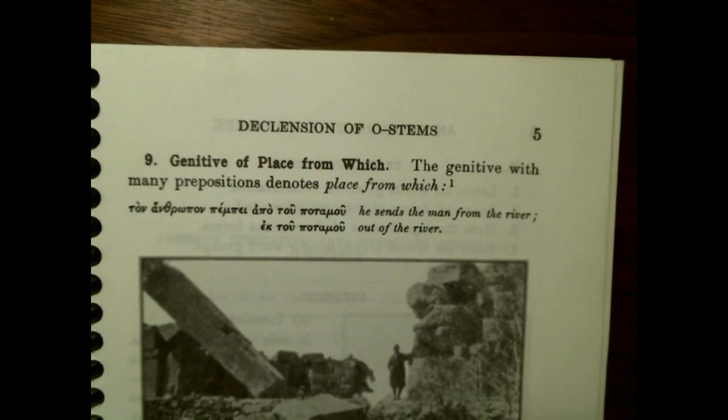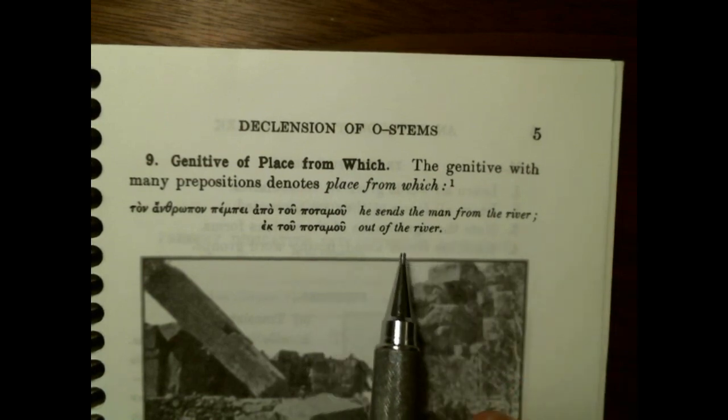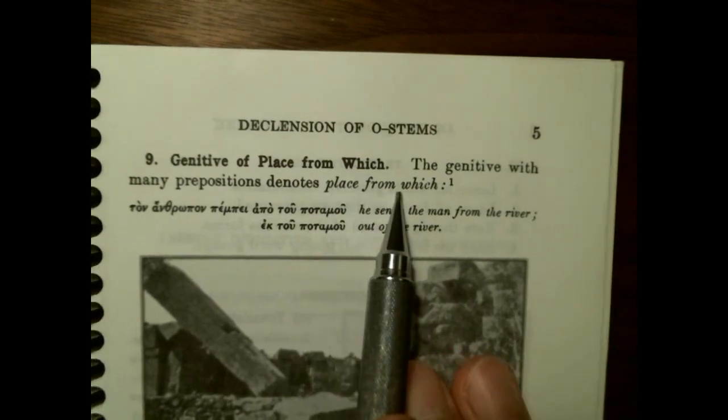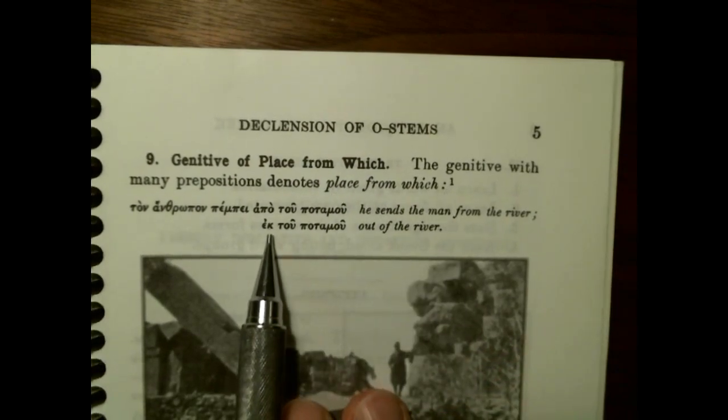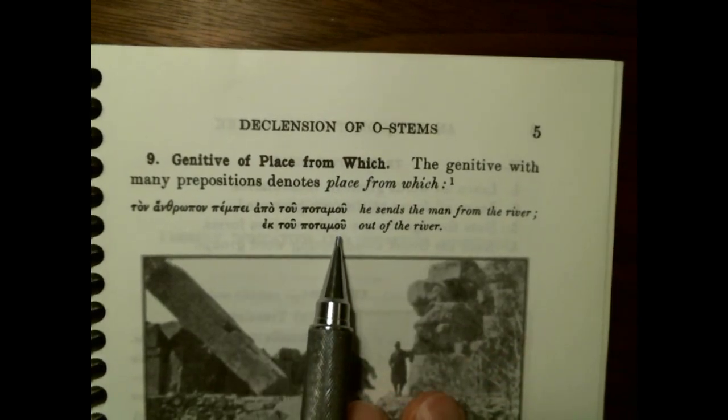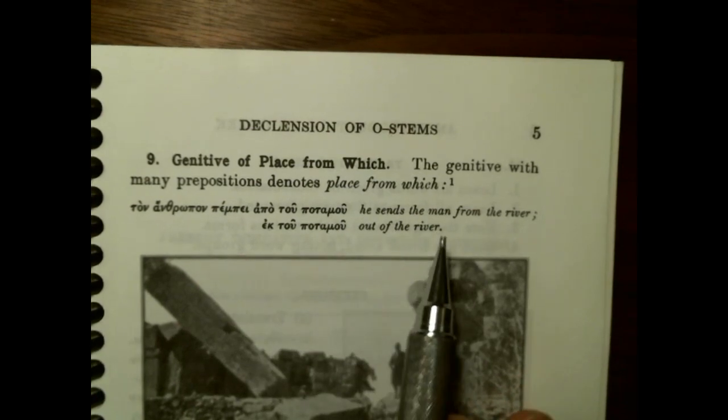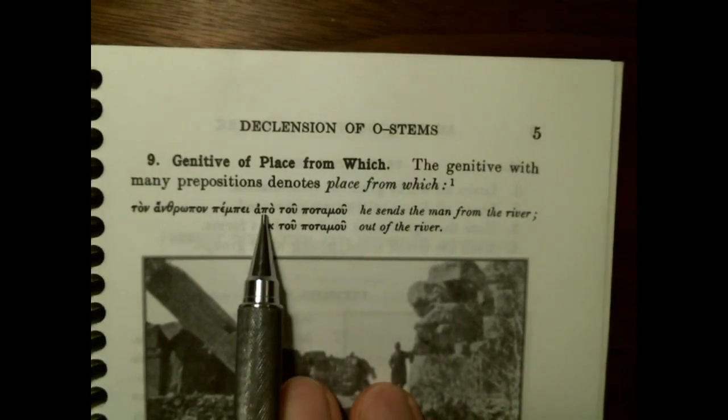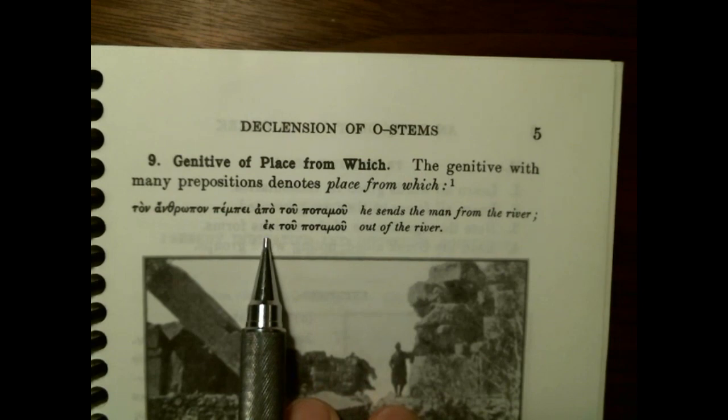You don't have to call it genitive, a place from which. You can see that a river is a place. You don't have to say that, but if it helps you, you can use this terminology, place from which. All right, and then ek tou potamou, out of the river. And they're just, apo is from, ek is out of.